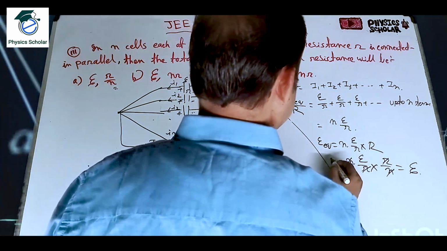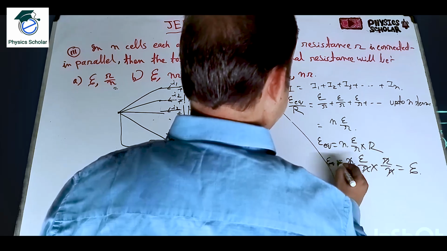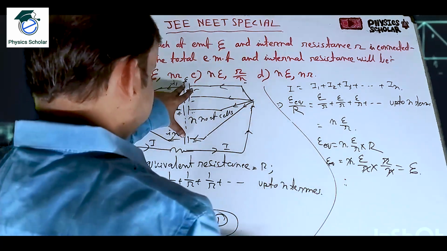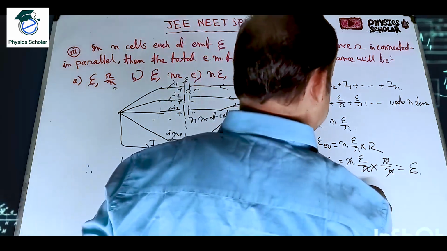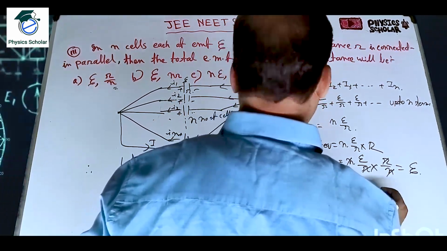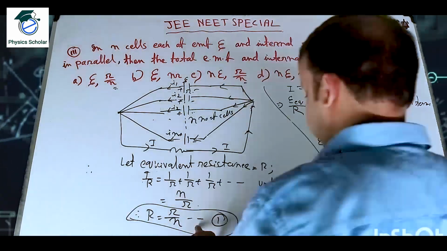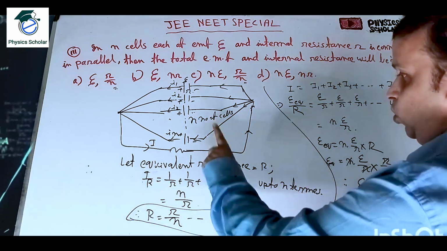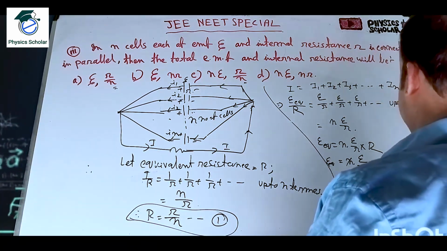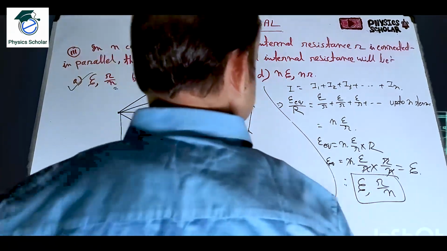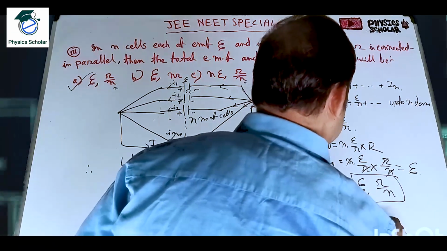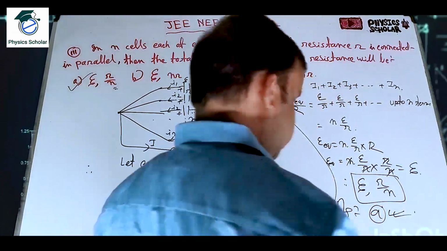Eta equivalent. That means the EMF of the combination will be eta. Clear? And the equivalent internal resistance will be what? Small r by n. So eta comma small r by n. So the answer will be option A. That will be the correct answer.